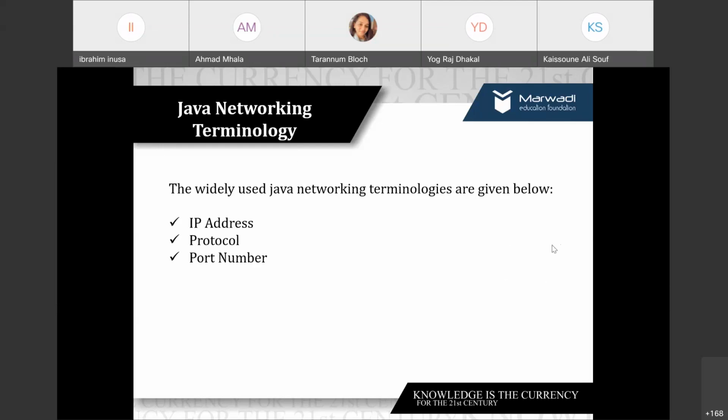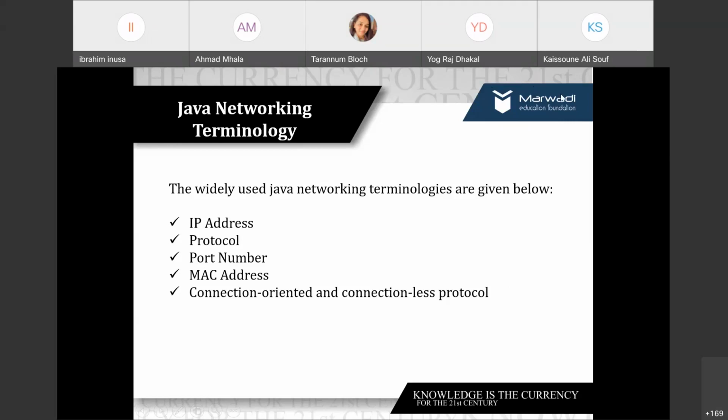The rules that govern the communication. Exactly. These are the rules which decide how the communication between two devices will be carried out. So we say protocols are the set of rules to be followed, right? Then we discussed the port number as well, MAC address. And there are protocols which can be divided into two parts, connection oriented and connectionless. Which one is connection oriented, TCP or UDP?